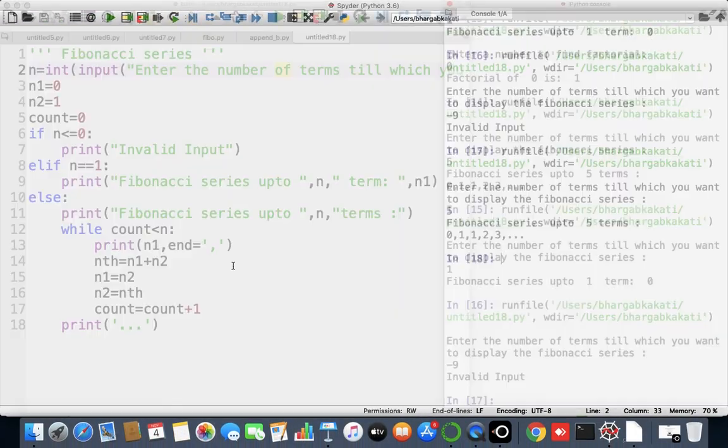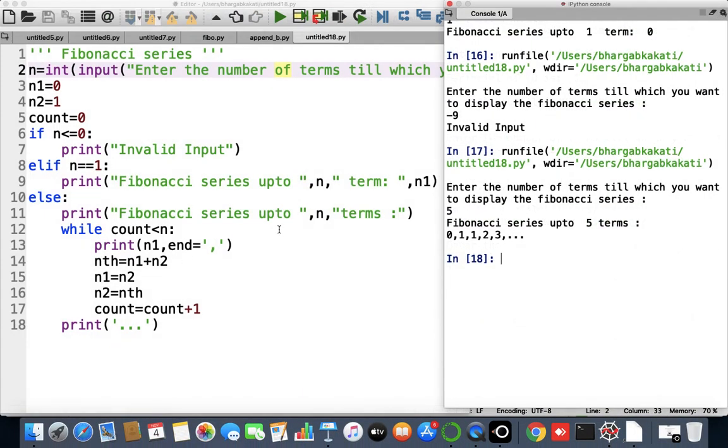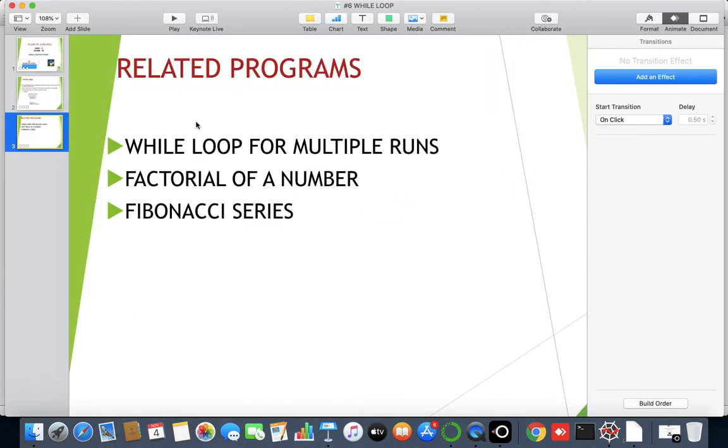Now in this way, a while loop is executed. So we have an initialization value. After that, there will be a condition. As long as the condition is true, the loop will be executed, and at the end, the condition will be updated, and again the condition will be checked, and it will go on. This process will go on until the condition becomes false. Okay, that's all about while loop.